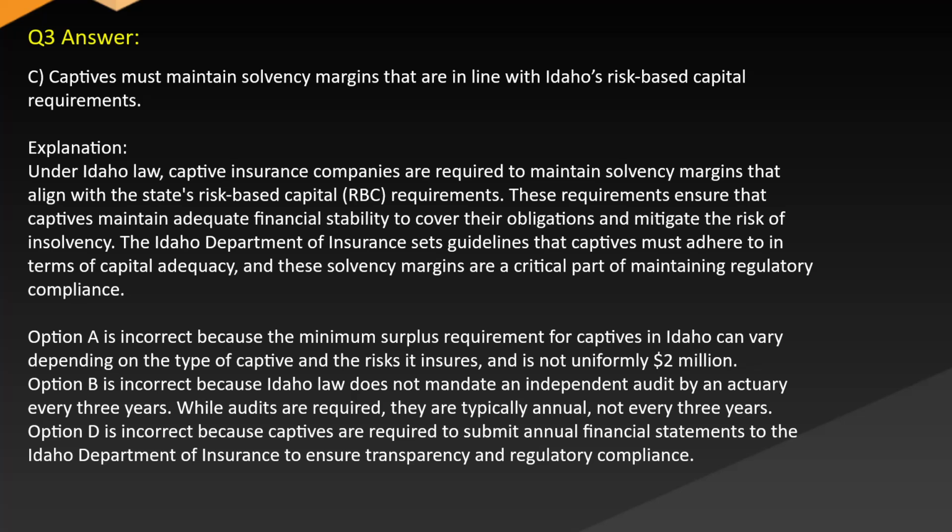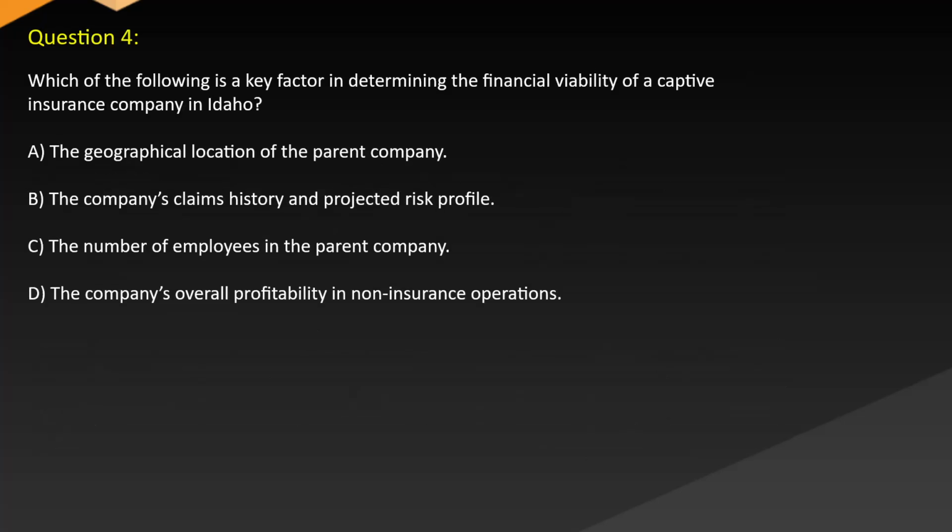Option D is incorrect because captives are required to submit annual financial statements to the Idaho Department of Insurance to ensure transparency and regulatory compliance. Question 4. Which of the following is a key factor in determining the financial viability of a captive insurance company